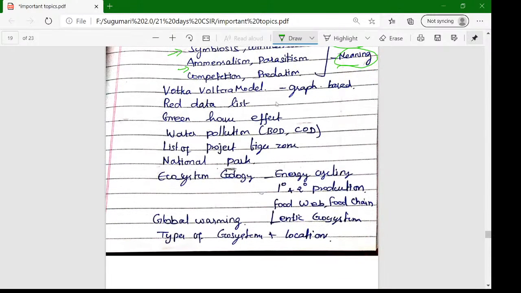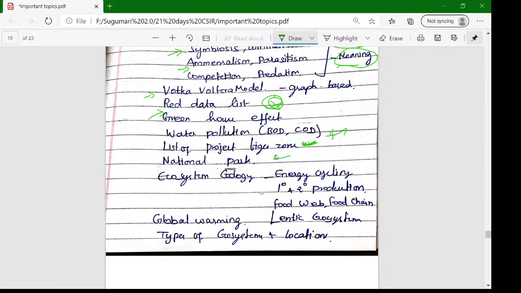Next thing is the models. The Lotka-Volterra model is also important. The data lists are very important in this unit. Greenhouse effect and CO2 related problems are also asked. The list of Project Tiger zones. Tiger zones are very important because it's an Indian project. We can expect more questions.